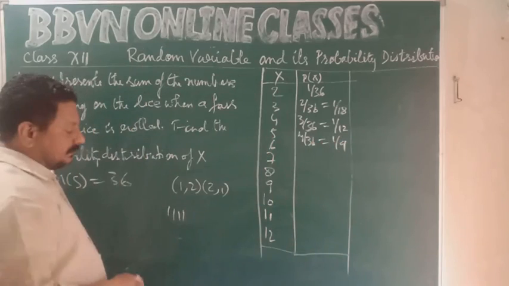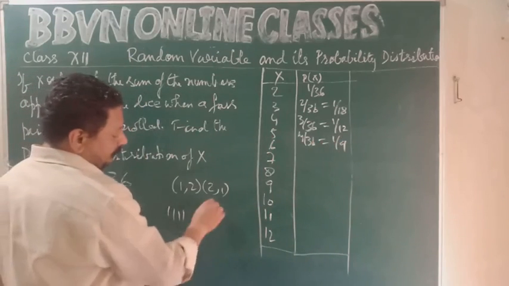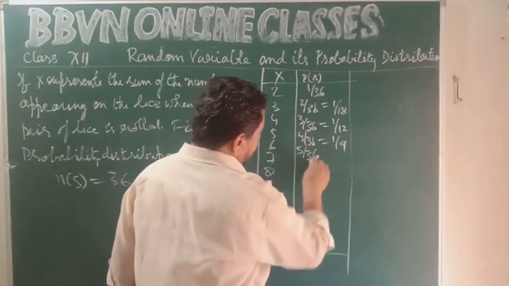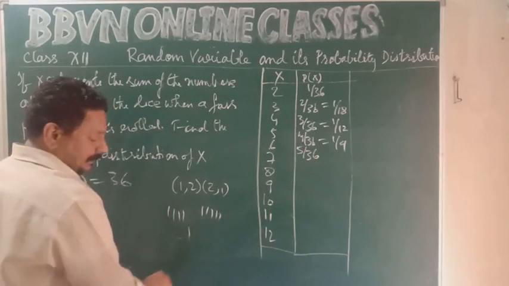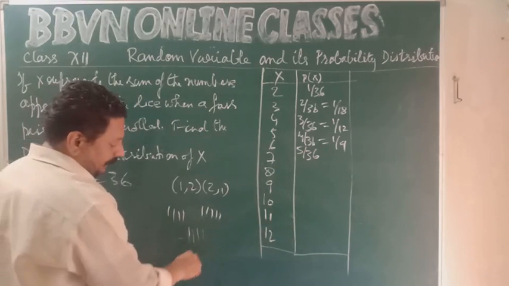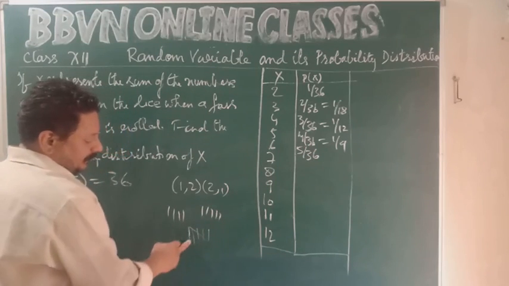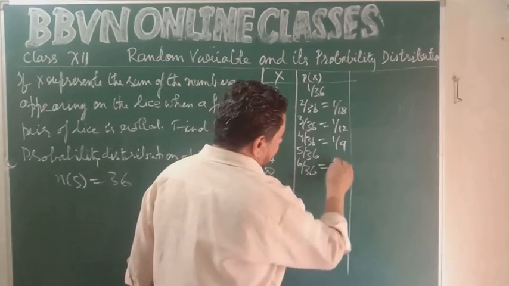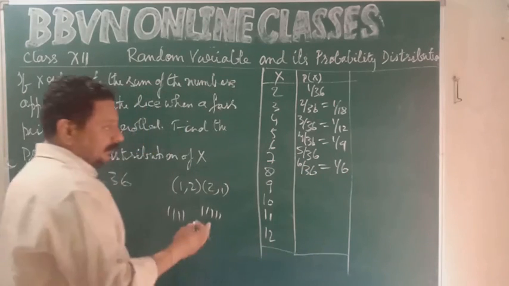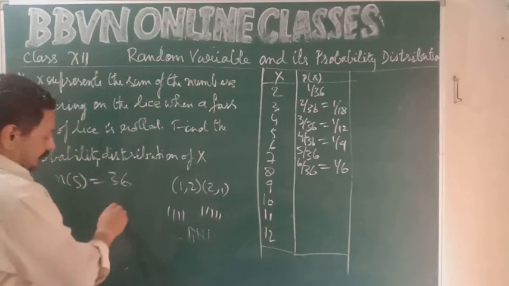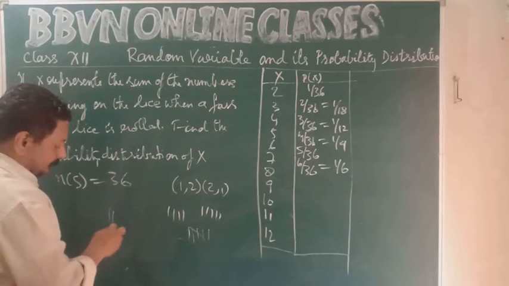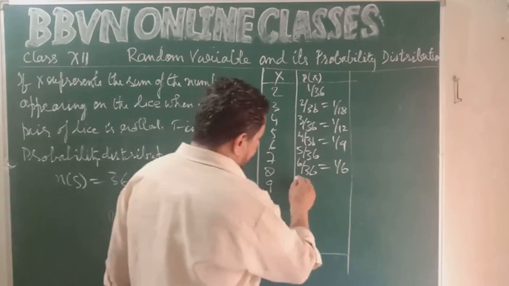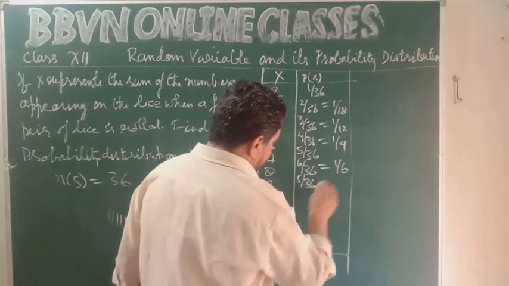You need the sum to be 6. So 1, 5, 5, 1. 2, 4, 4, 2. And 3, 3. 5 upon 36. Then you need 7. 1, 6, 6, 1. 2, 5, 5, 2. 3, 4, 4, 3. 6 upon 36. That is 1 upon 6. Then you need the sum to be 8. 2, 6, 6, 2. 3, 5, 5, 3. 4, 4. Total 5. 5 upon 36.